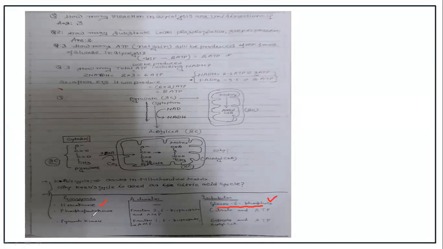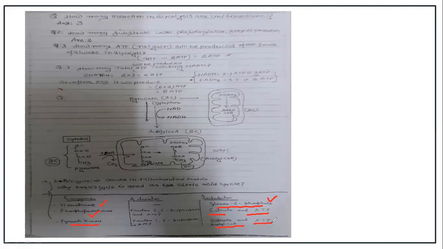And the phosphofructokinase inhibitors are citrate and ATP, right? For pyruvate kinase, ATP and acetyl-CoA act as inhibitors.